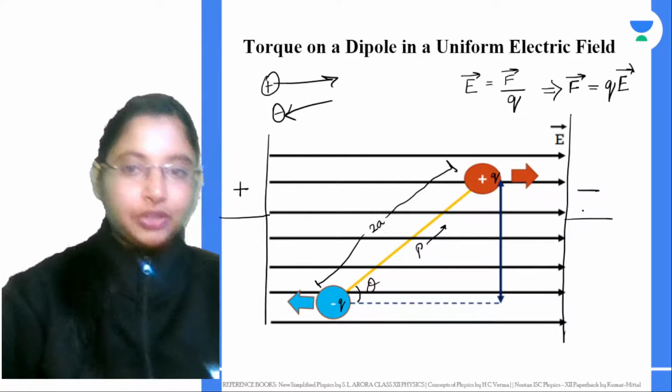So this should be the direction. This side is positive, so it is a positive force; here it will be repulsion, so it gets pushed in this direction. That is the force experienced by this charge.